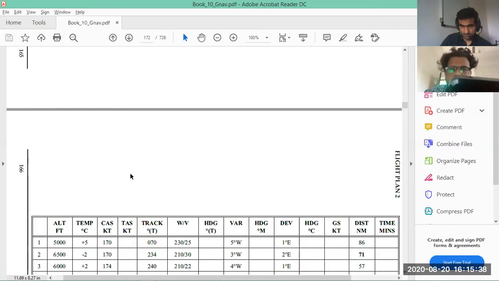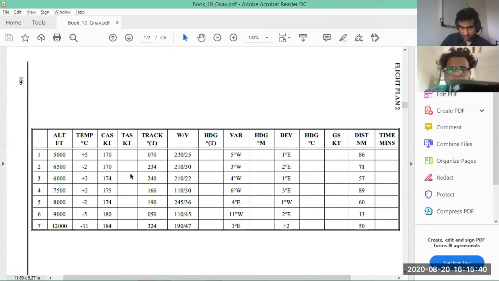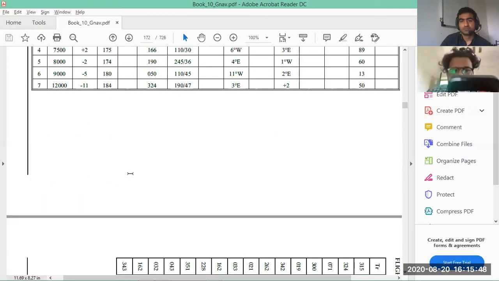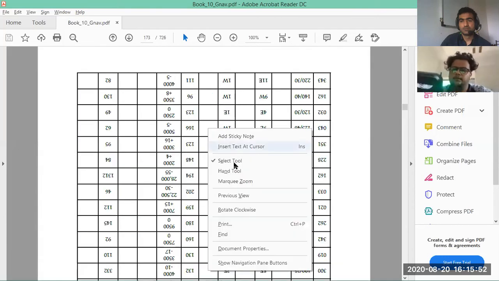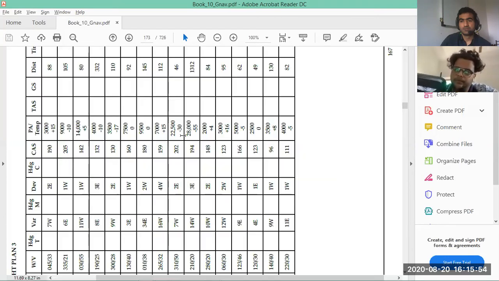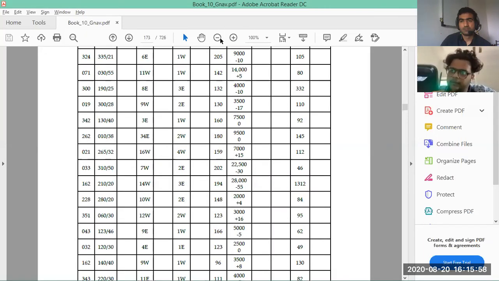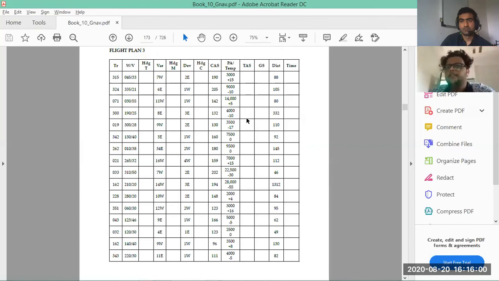Okay. This one, flight plan 2. Compass heading. Wind speed is 10. This also, sir?